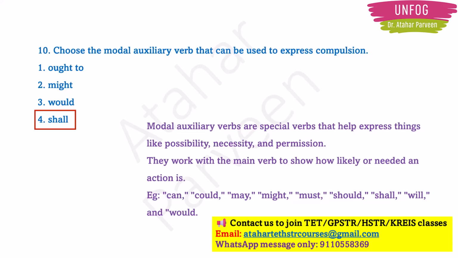These words work with the main verb to show how likely or important or needed that action is. For example, can, could, may, might, must, should, shall, will and would, all these are modal auxiliary verbs.